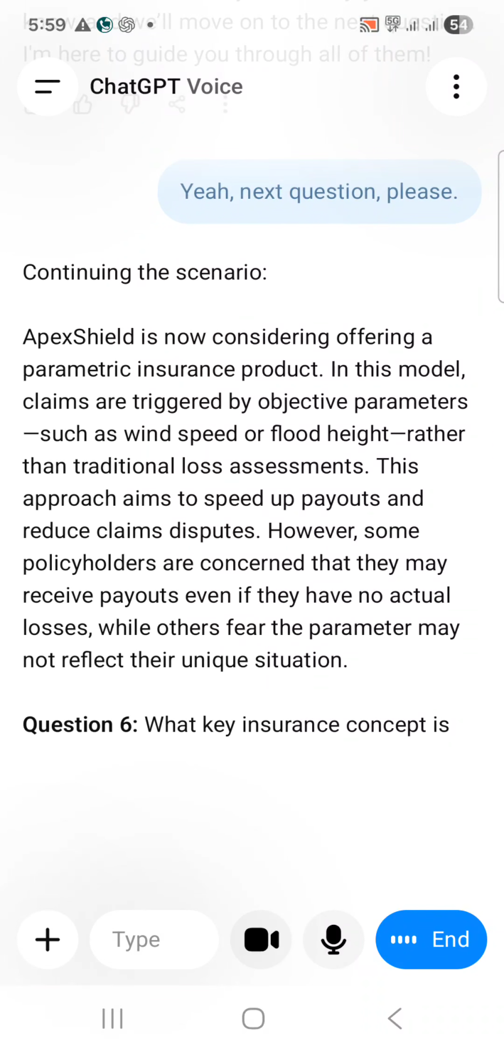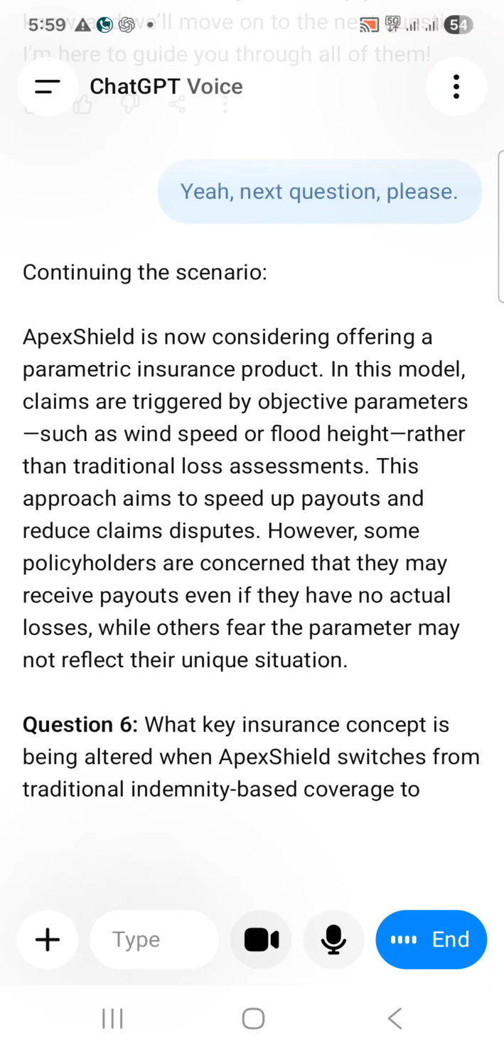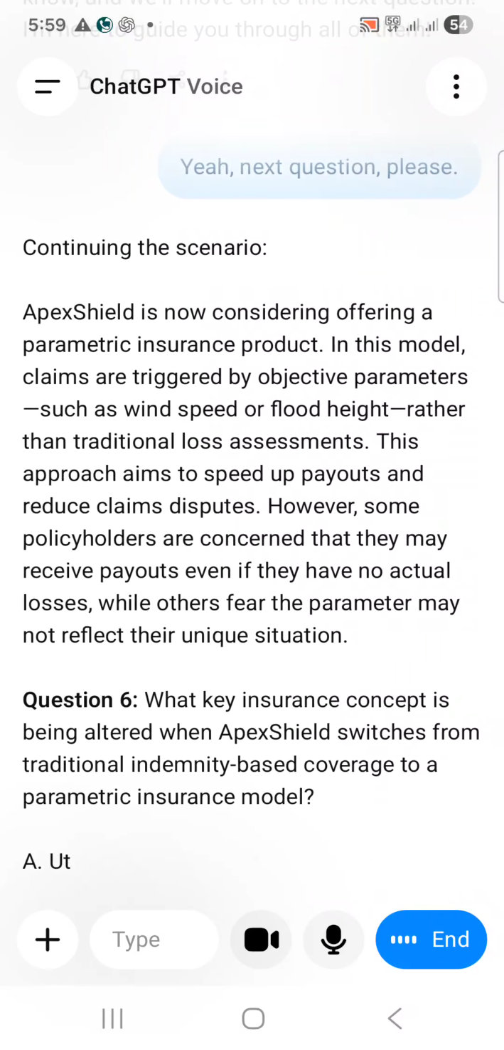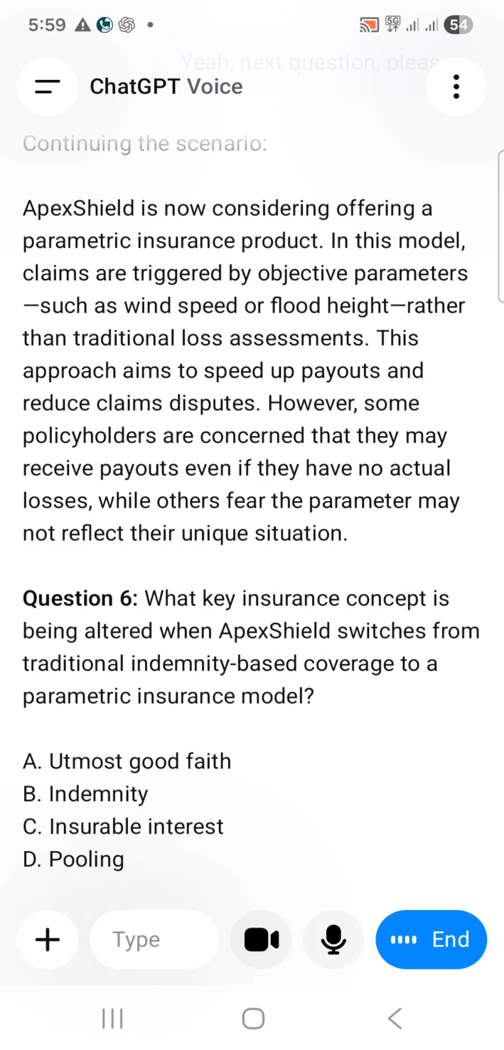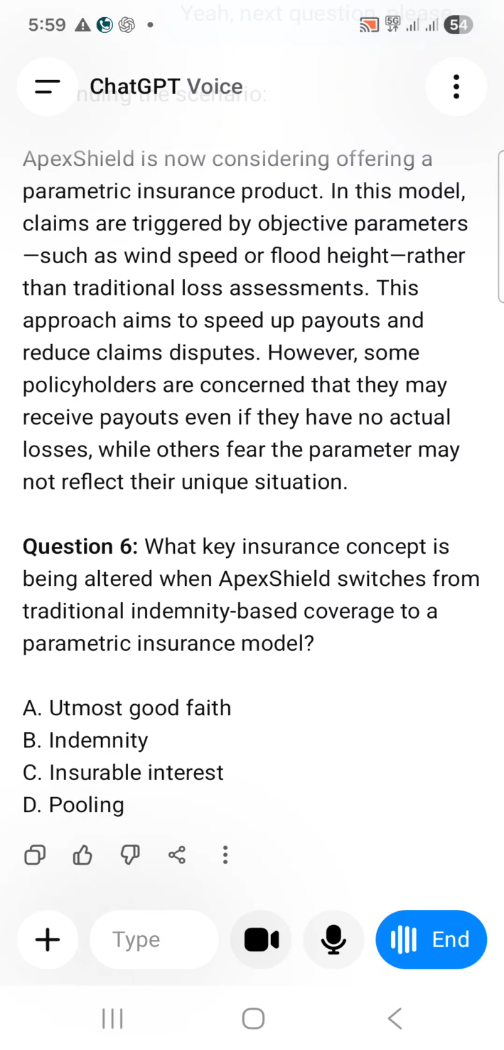Question 6. What key insurance concept is being altered when Apex Shield switches from traditional indemnity based coverage to a parametric insurance model? A. Utmost good faith. B. Indemnity. C. Insurable interest. D. Pooling. It's pooling, D. Because similar risks other people also face.